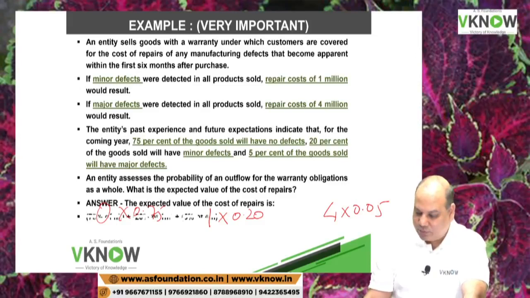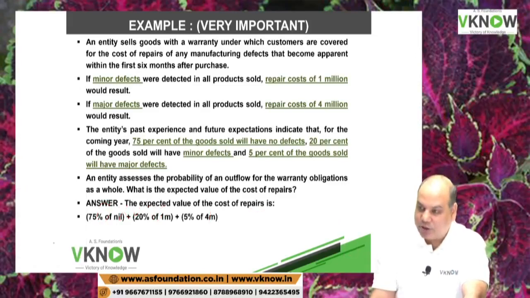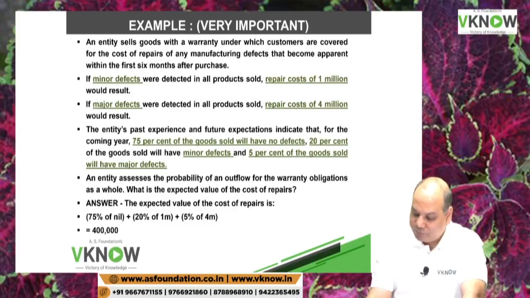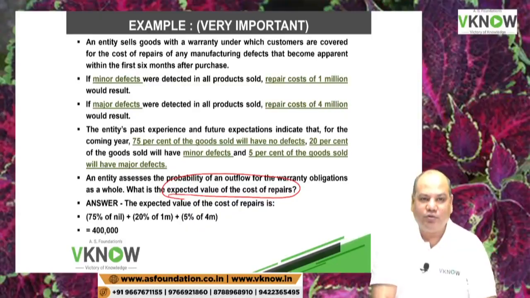So the answer is, I think the answer is printed, just check. Is the answer printed in your book? What is the answer? 4 lakh. So company will make a provision of 4 lakh rupees. This is called expected value method. When you are selling large quantities, then you can use expected value method. Now we'll continue tomorrow.